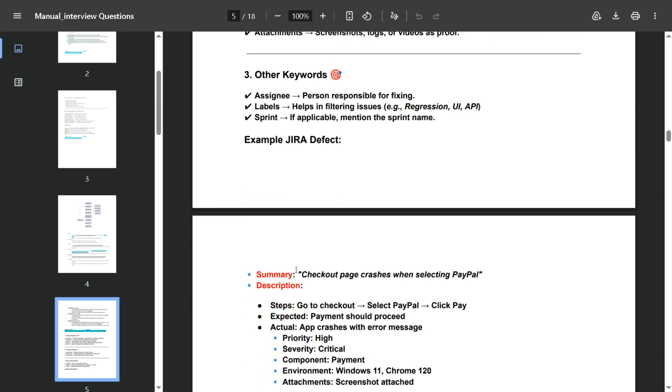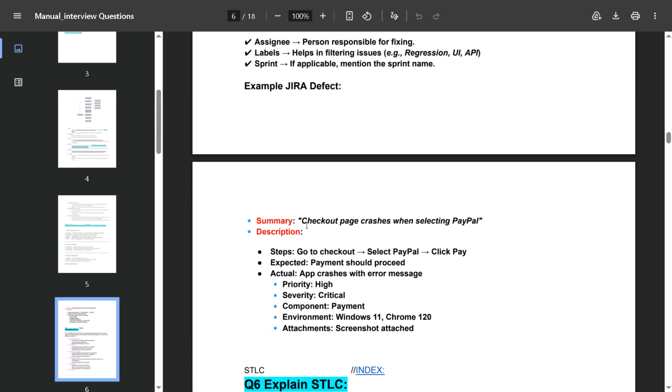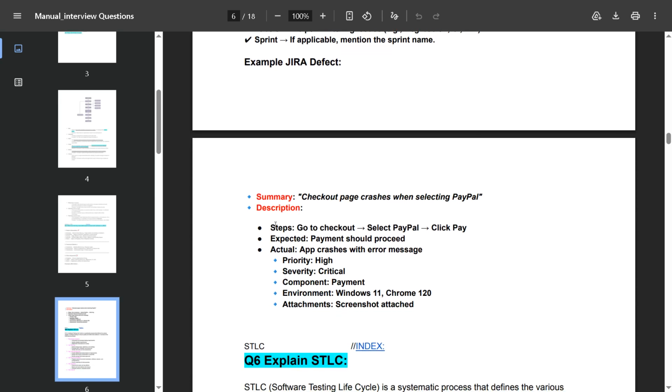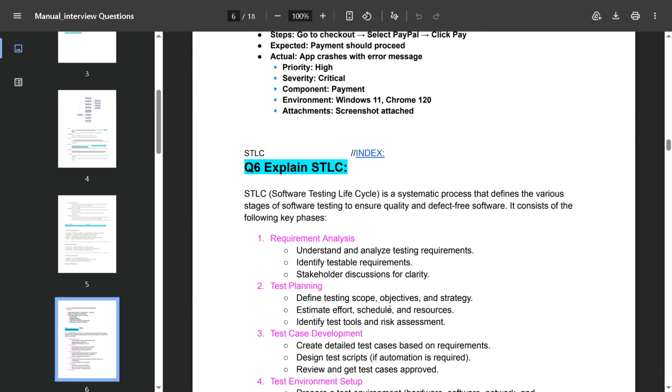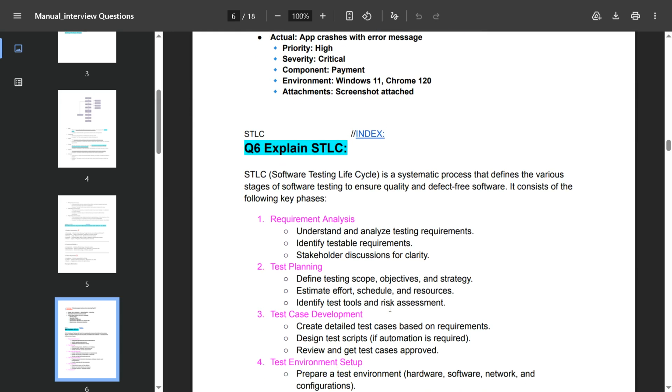An example in Jira. Summary: checkout page crashes when selecting PayPal. Description we can say like this: steps, go to checkout, select PayPal, click on pay; expected, payment should be processed; actual, app crashes with an error message. Priority high, severity critical, component payment, environment Windows 11, Chrome 1.20, attachment screenshot attached. And they also ask a question like explain the STLC model.